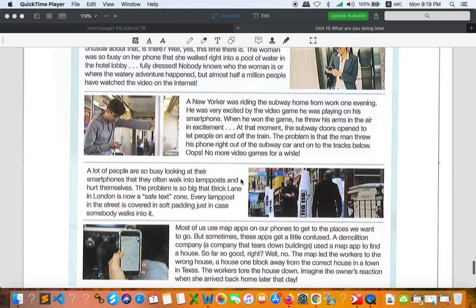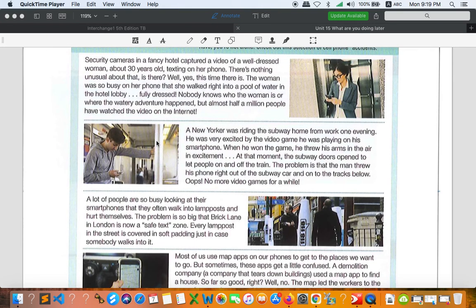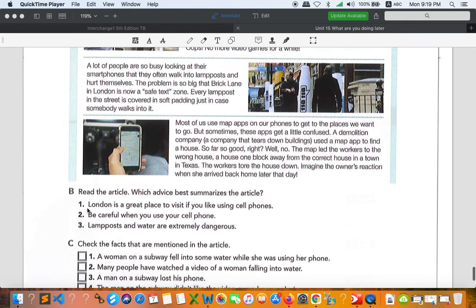After you finish reading this, everyone, I'd like you to focus on B and C. Right here, which advice best summarizes the article? As you can see, we have 3. Make sure this is a short summary of the whole article, and you have to pick the best one. London is a great place to visit if you like using cell phones. Do you think that this is about London or about the phone? You can ask yourself and find out the answer.